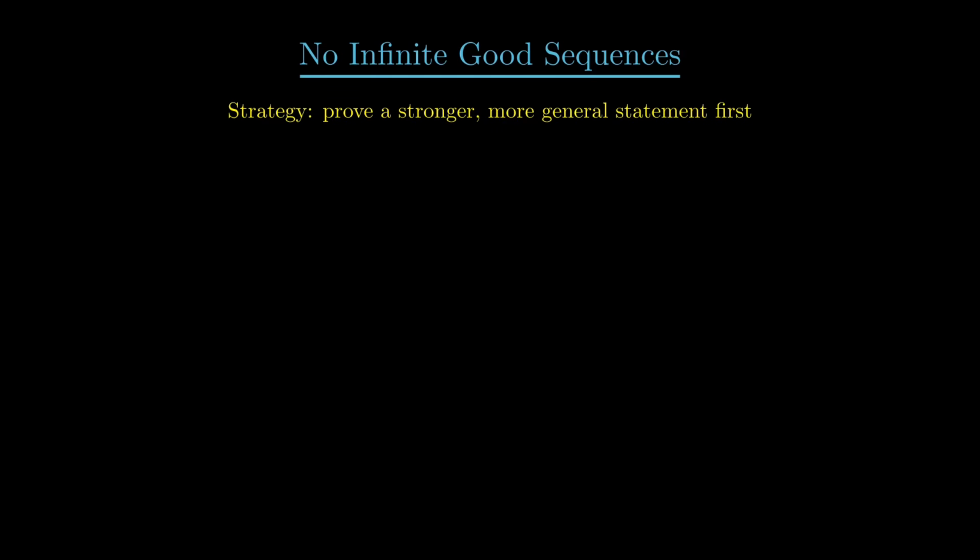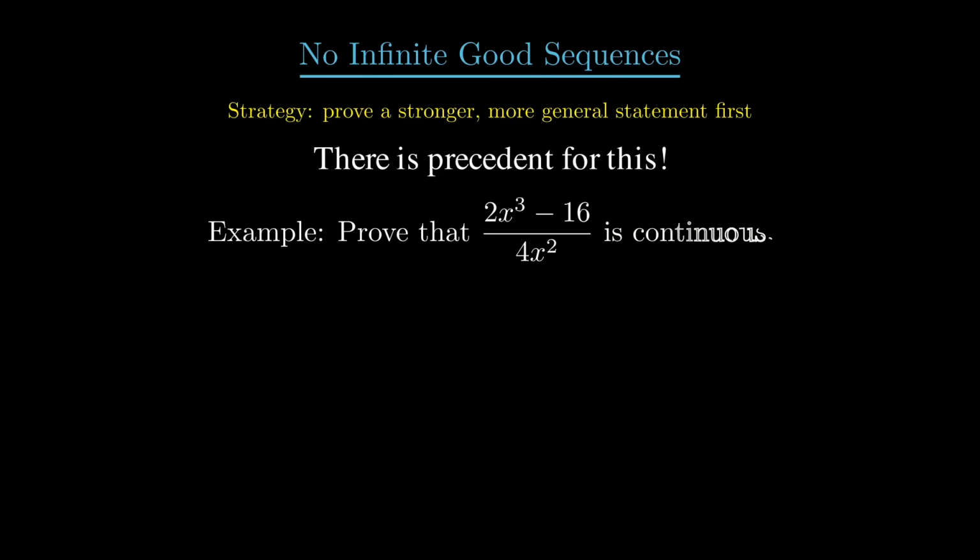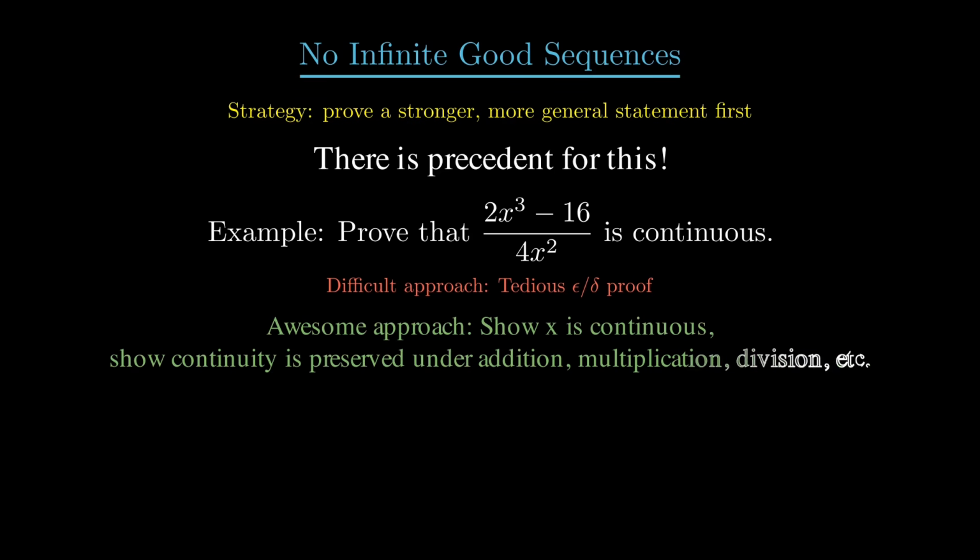It will actually be easier to tackle a more general problem. This happens every so often in mathematics where it's easier to prove a stronger result than the one you're targeting. For instance, if you had to prove that (2x cubed minus 16) divided by 4x squared was continuous, it would be a royal pain to do a traditional epsilon-delta proof. Instead, you could save yourself some aggravation by showing that y equals x is continuous and that multiplying and dividing continuous functions yields new continuous functions, at least when the denominator is non-zero.